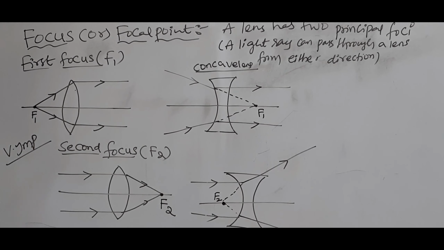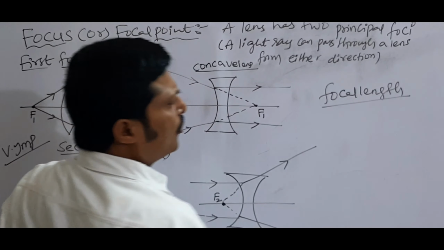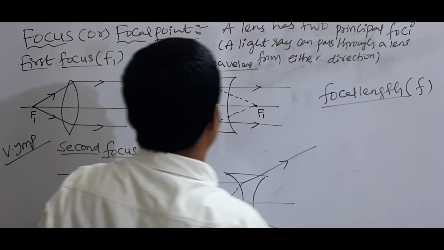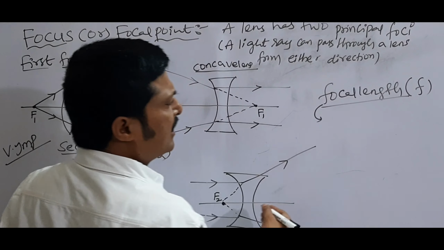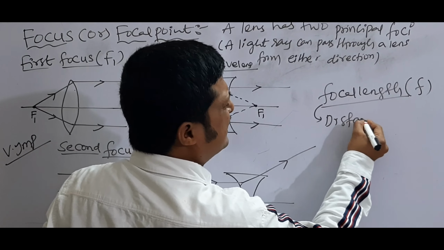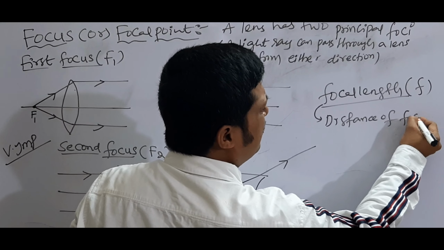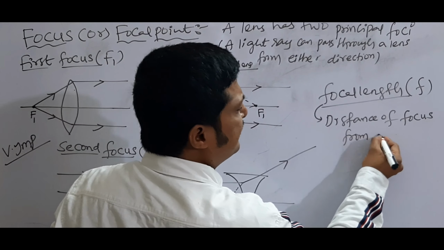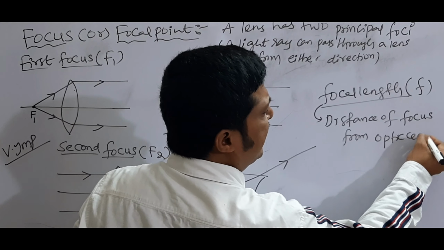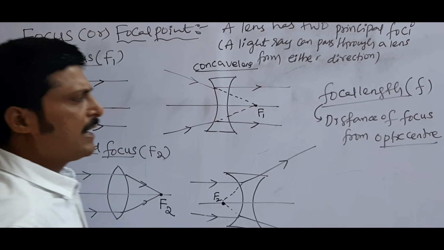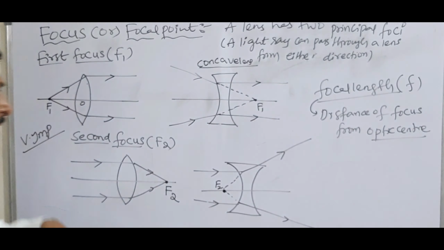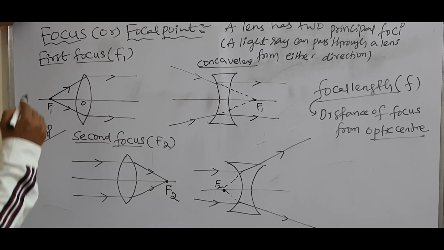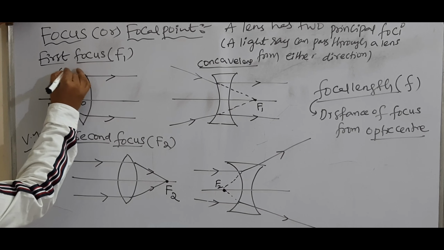Next one is focal length. Focal length is denoted by small f. Focus is denoted by capital F. Focal length means, you know very well, distance of focus from optic center. Here our reference is optic center. Right. Focal length means distance of focus from optic center. See here, this is a convex lens.